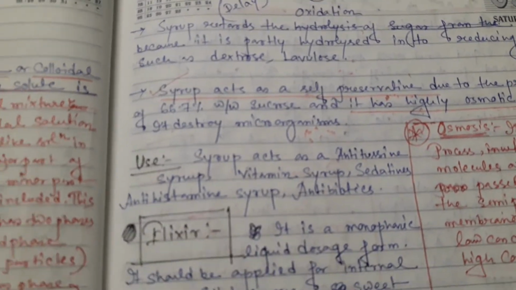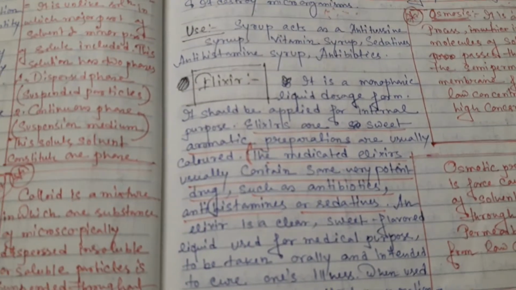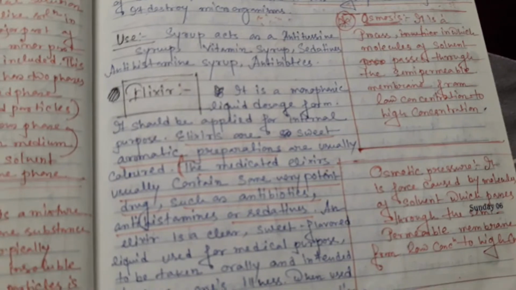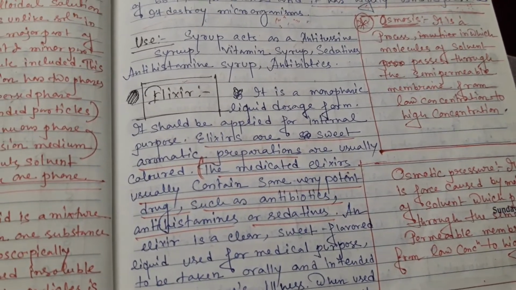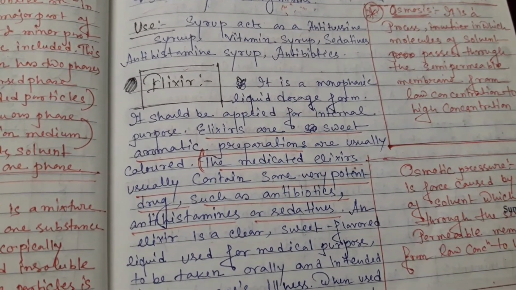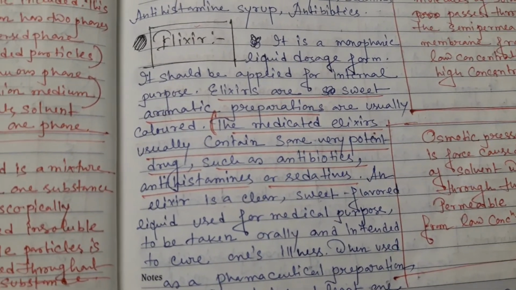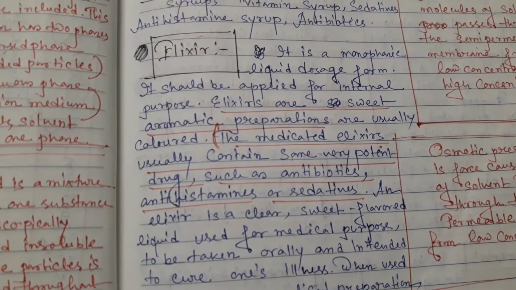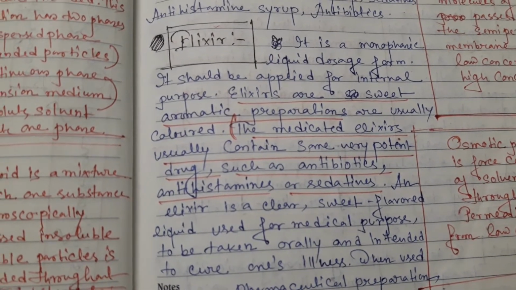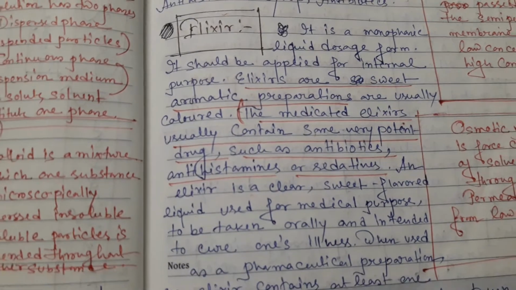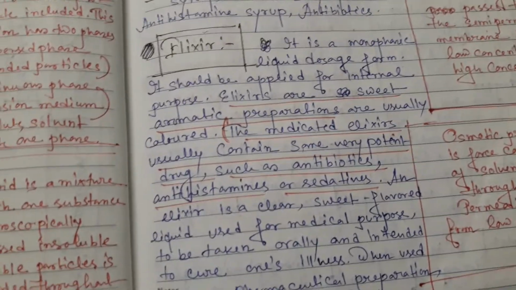Okay. And then elixir. What do you mean by elixir? Elixir is also important in the monophasic liquid dosage form, and elixir is one type of sweet aromatic preparation, usually colored, and the medicated elixir usually contains some very potent drugs, for example antibiotics, antihistamines, sedatives also.